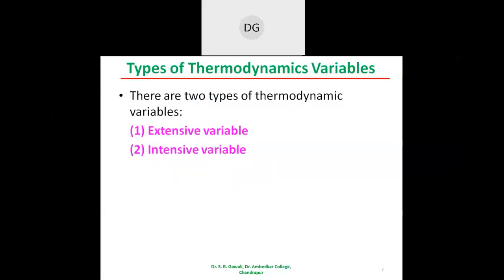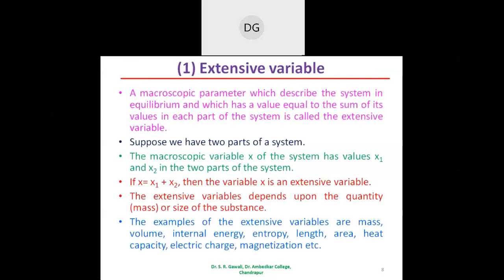And after this, we will study what are the different types of thermodynamic variables. There are two types of thermodynamic variables. The first one is the extensive variable, and the second type of thermodynamic variable is the intensive variable. So after this, we have to see what are the extensive variables and what are the intensive variables.